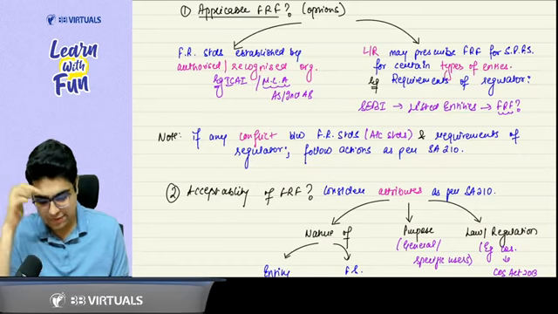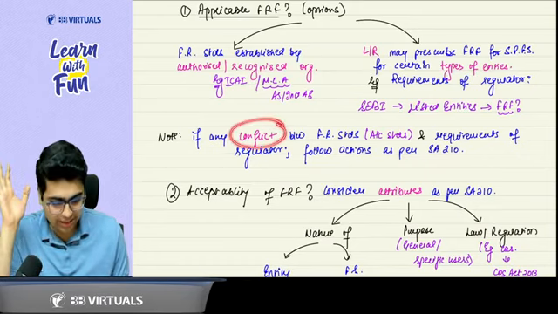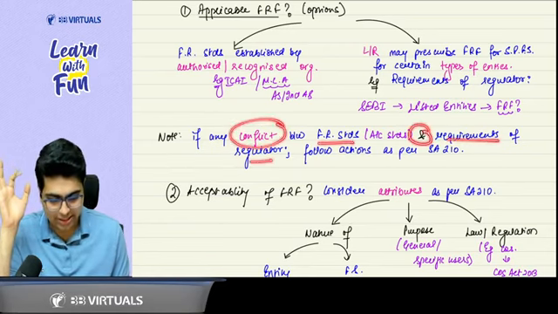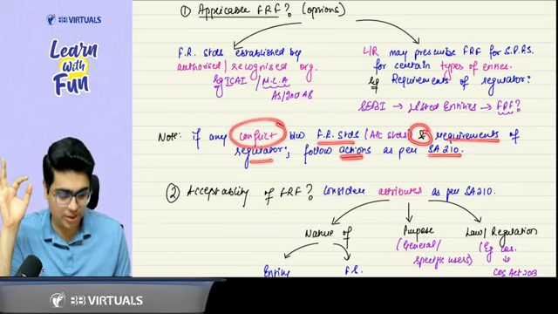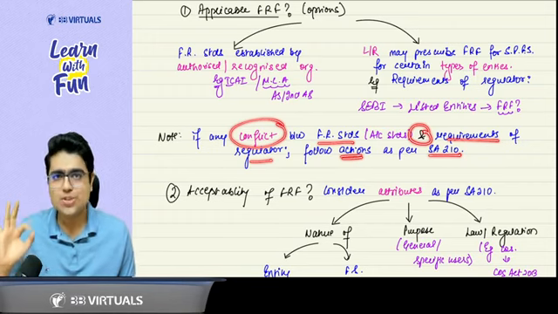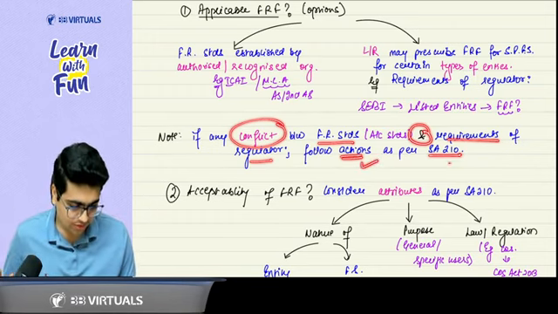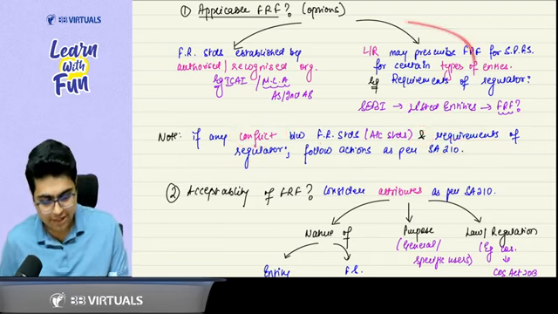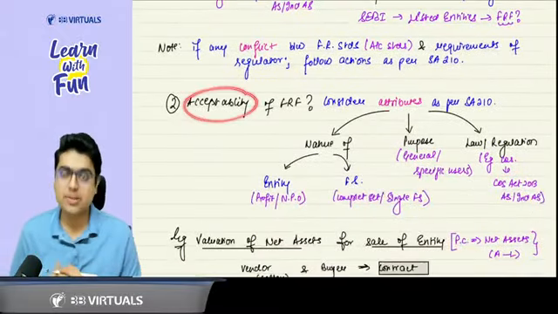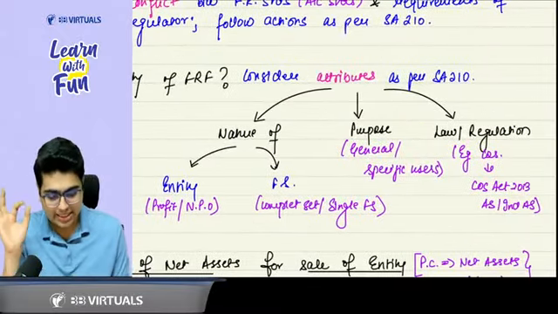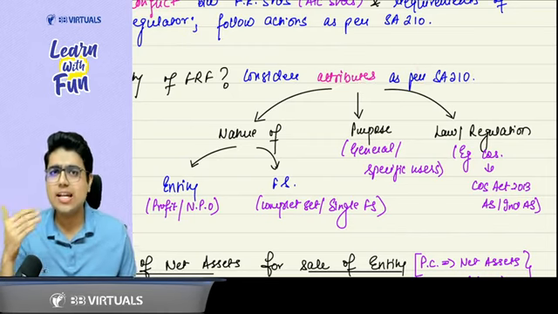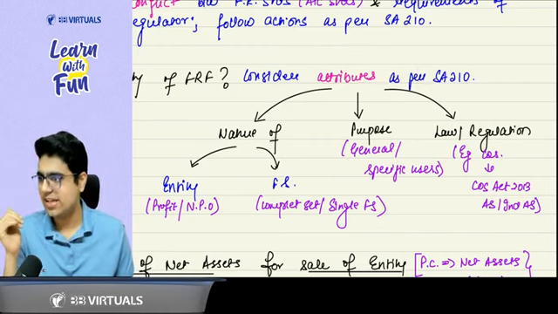Then it says that if there is any conflict between financial reporting standards and the requirements of the regulator, then you have to follow the actions of SA 210. Sir, what are the actions of SA 210? That is not applicable for you. You just need to know that you have to follow the actions of SA 210. Got it, sir? Once you know the applicable FRF options, then you decide the acceptability. For acceptability, they say consider the attributes of SA 210. Now sir, what were the attributes of SA 210? Let's revise.